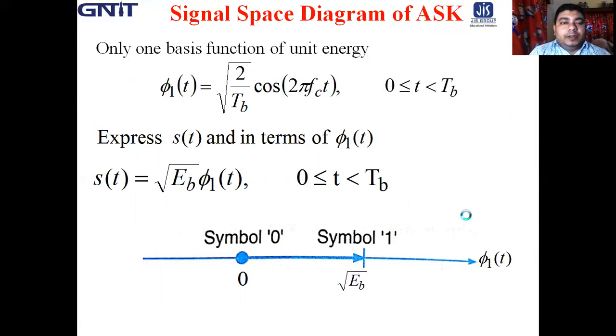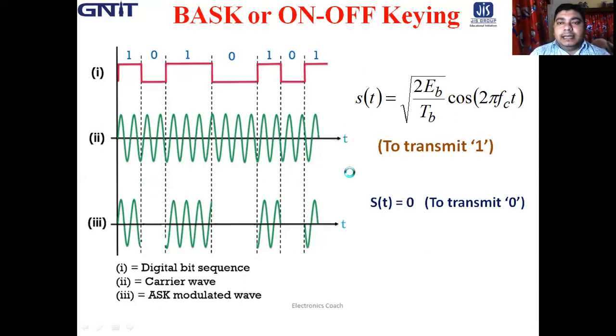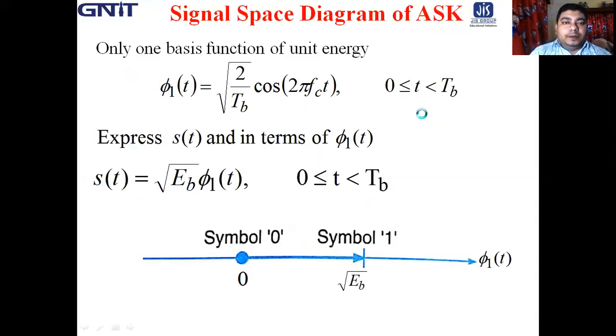The signal s(t) when transmitting 1 can be shown as root Eb into phi 1 of t.